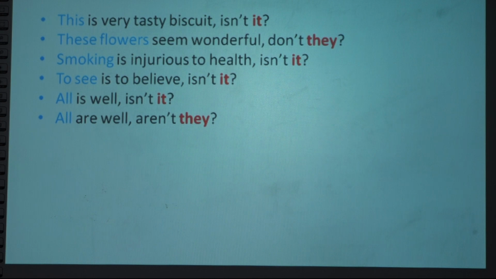Here two sentences are given. One is: all is well. The second one: all are well. All is singular, all are is plural. All plus a singular verb is, all plus a plural verb are. So in such a case, all plus a singular verb takes it, and all plus a plural verb takes they.